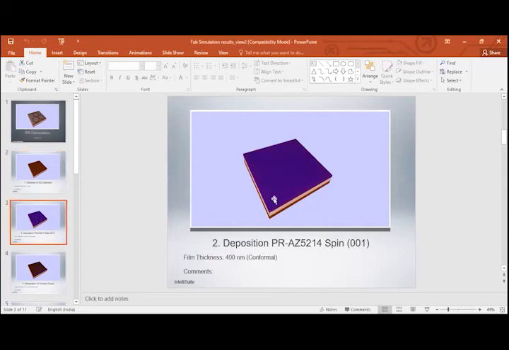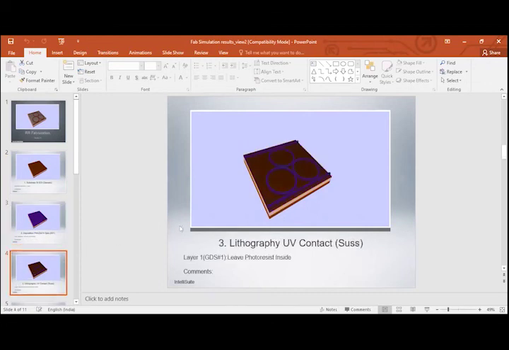Then the next step, you can see on the next slide. We have deposited one photoresist on this particular top layer. After that, it is exposed to UV. The moment we expose to UV, it will ask whether you want to expose inside or outside. In this case, the inside region was exposed. Now you can see the photoresist deposited on the 3 rings, and the parallel waveguides are there.